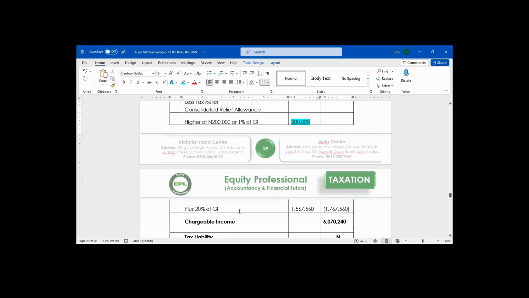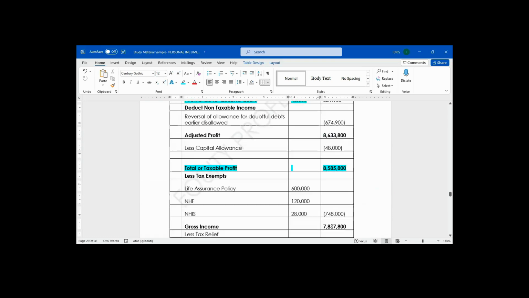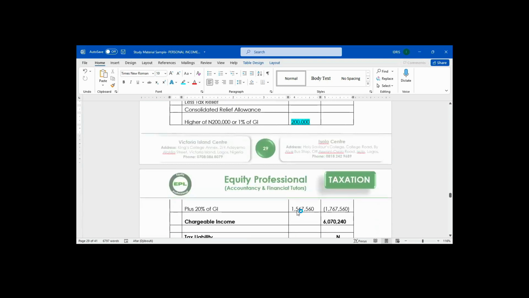20% of gross income. 20% of 7,837,800 will give us 1,567,560. That means my total consolidated relief allowance, if I add 200,000 plus 1,567,560 together, will give me 1,767,560.